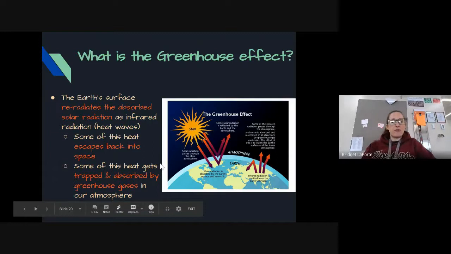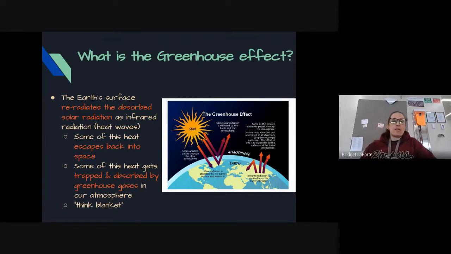The analogy we have for you, it's not the best one and it's not totally accurate, but think about you get cold, you're sitting in your house, maybe in your basement on the couch, and you put on a blanket. Right away you're still kind of cold, but over time, underneath that blanket, it starts to get really warm. And that's because your body is releasing heat. And that heat that's getting released is getting trapped by the blanket that is around your body. And so it creates this nice cushion of warm air around your body, which makes you feel warmer. And that's pretty much how our atmosphere operates.